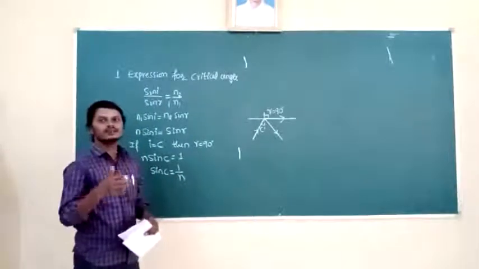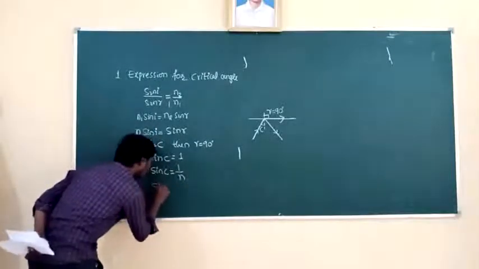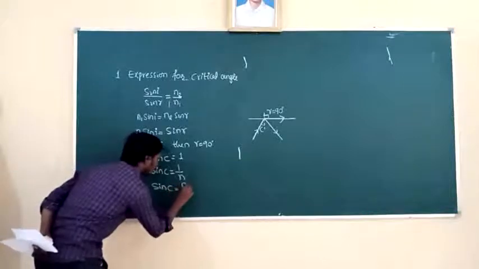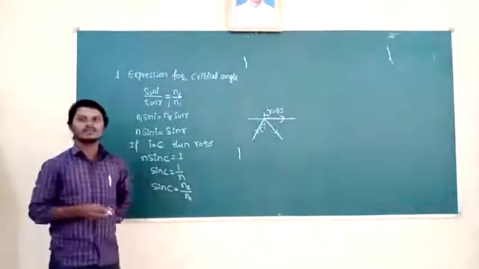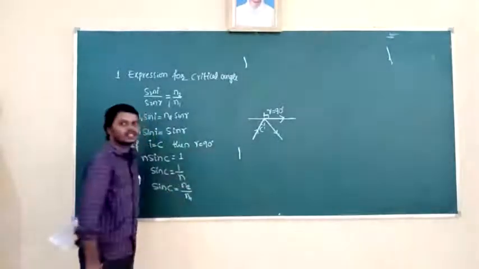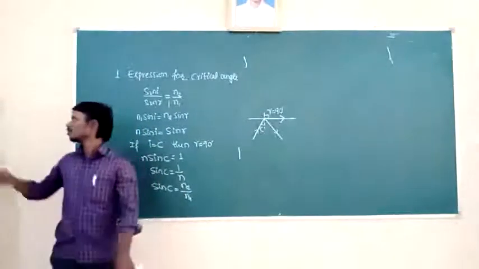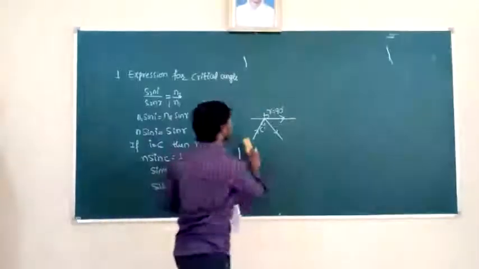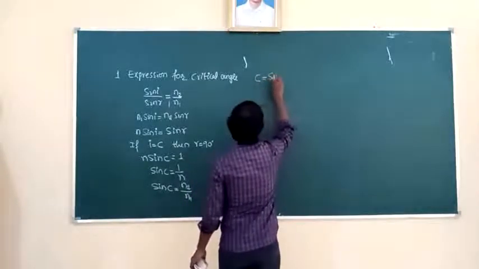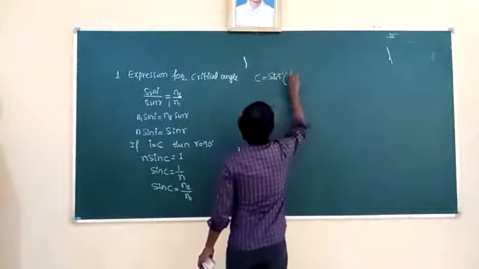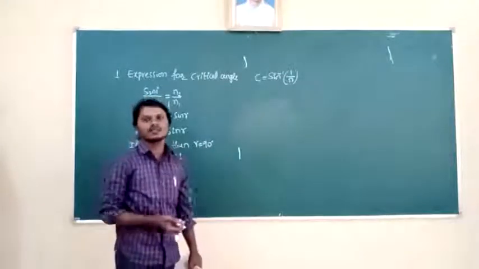Suppose the rarer medium is other than air. How to write this formula? So we can write this formula: sin C is equal to n2 by n1. So here what is n1? n1 is the refractive index of denser medium and n2 is the refractive index of rarer medium. The light is traveling from denser medium to rarer medium. So C, means critical angle, is equal to sin inverse of 1 by n. If the rarer medium is air and denser medium is any other medium, for example glass, water or anything.